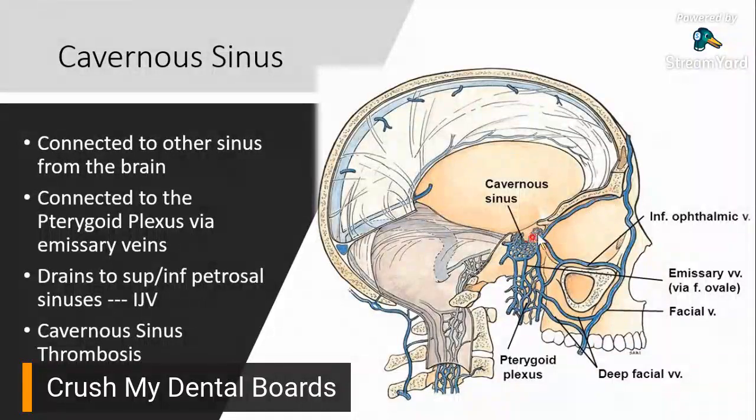You have your superior ophthalmic vein and you have your inferior ophthalmic vein. So, connected din siya dyan. And then, going downwards, inferiorly, connected din siya sa pterygoid plexus via your emissary veins.